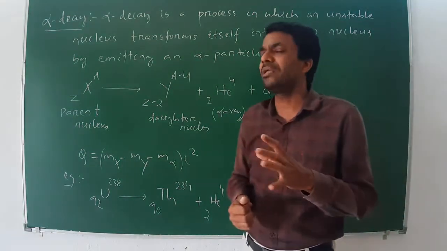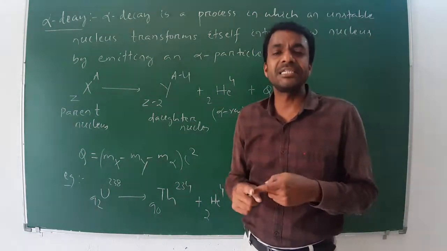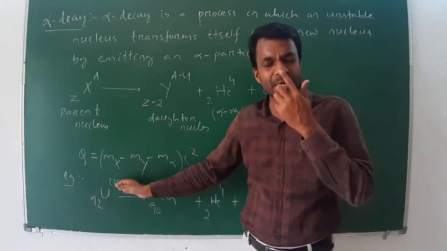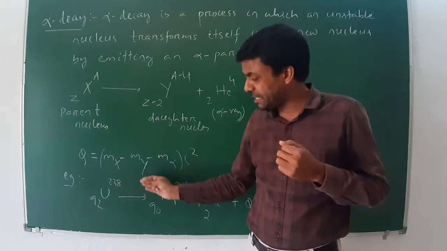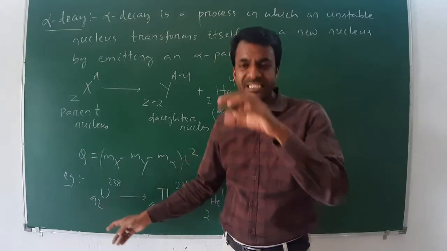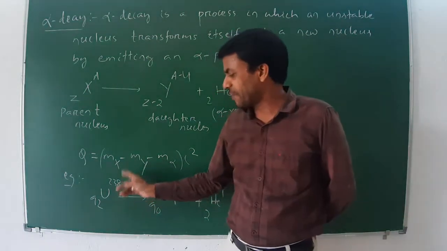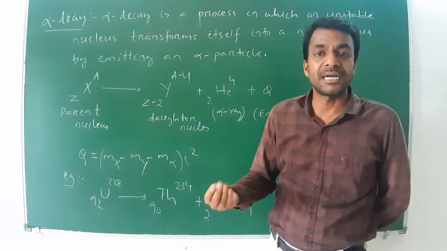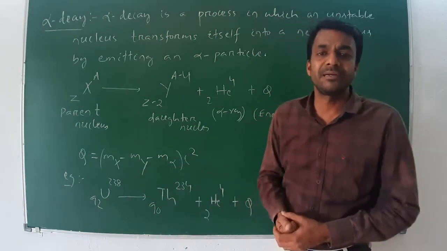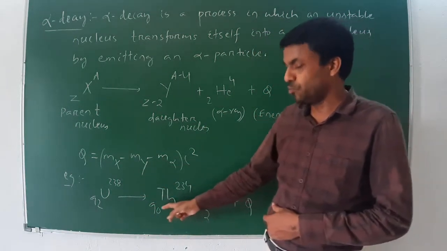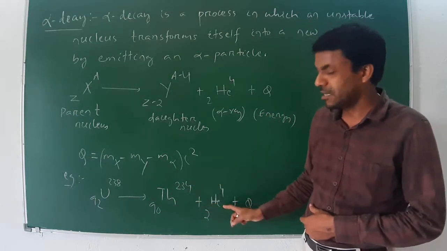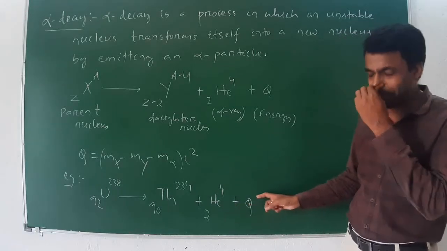For example, take uranium 92U238, which is generally unstable. If it emits an alpha ray, then its atomic number changes to 90, meaning 2 units decrease, and its mass number becomes 234, meaning 4 units decrease, and it forms a new element thorium, Th, whose atomic number is 90 and mass number is 234, plus an alpha particle, plus the Q value.